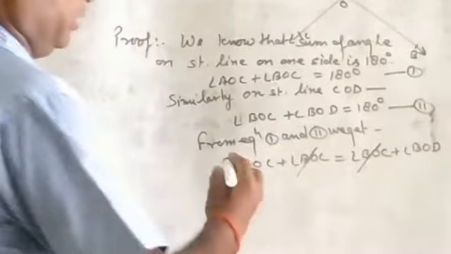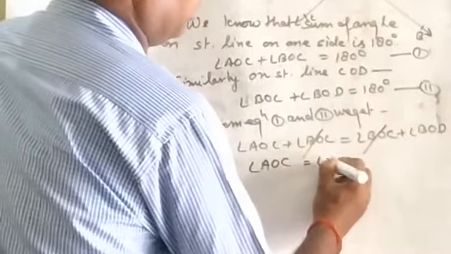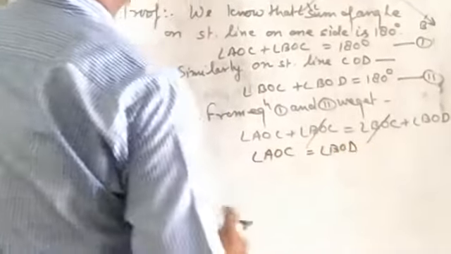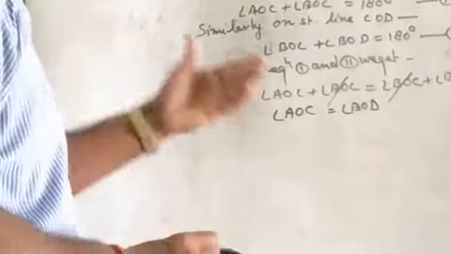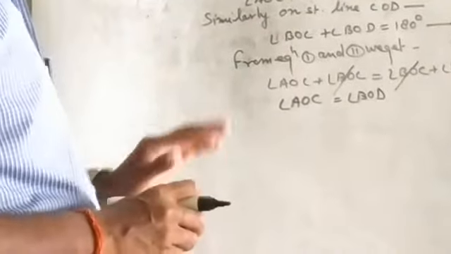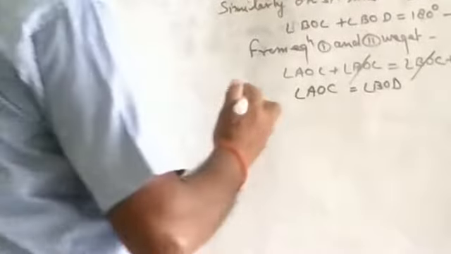What remains there? Angle AOC is equal to angle BOD. You see here, angle AOC is equal to angle BOD. Already we have proved it, meaning vertically opposite angles are equal.